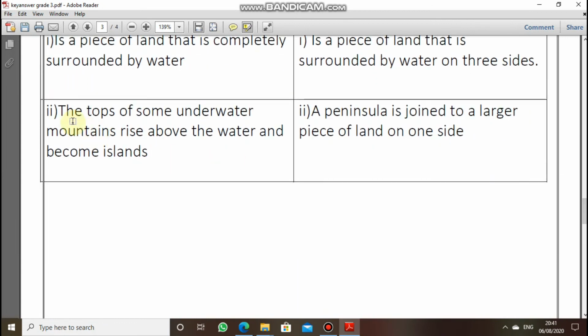Next, second point, the top of some underwater mountain rises above the water and becomes an island. So islands are some underwater mountains that rise above the water and become islands. Next, what is a peninsula? A peninsula is joined to a larger piece of land on one side. So a peninsula will join to the larger piece of land on one side.